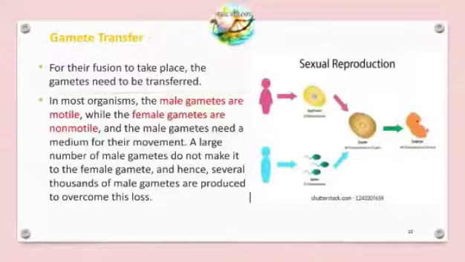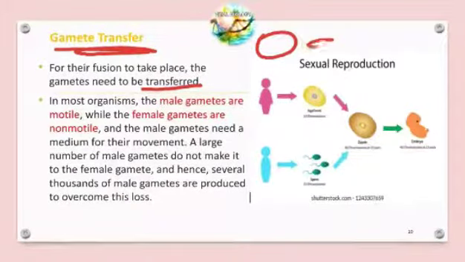Yeah, this is gamete transfer. So how do the gametes transfer from one individual to another individual? For there the fusion takes place. Here in gamete transfer, the male and female reproductive gametes fuse together, and these gametes need to be transferred. For the fusion of both the male and female, for example ovum and sperm, gamete transfer is a must.